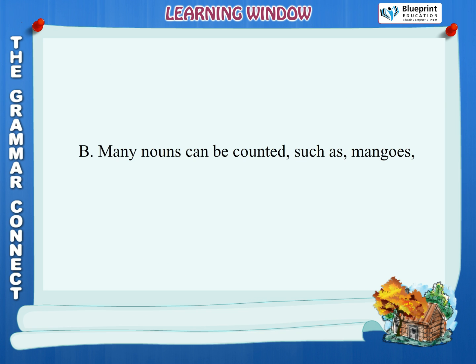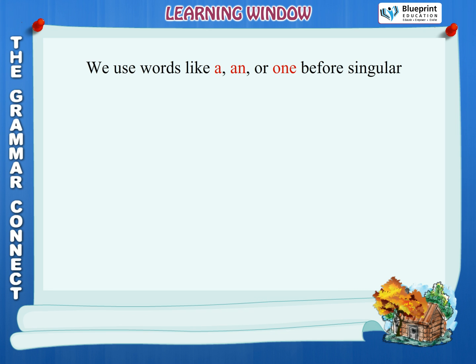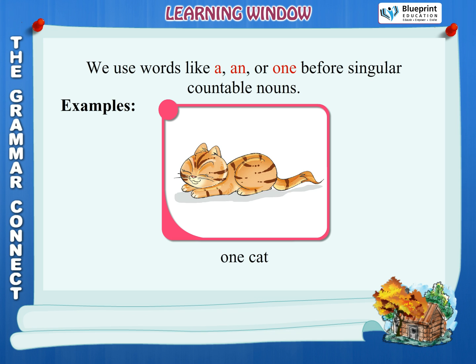B. Many nouns can be counted, such as mangoes, oranges, apples, and eggs. Nouns that refer to people or things that we can count are called countable nouns. We use words like a, an, or one before singular countable nouns. Examples: a pen, an orange, 1 cat.